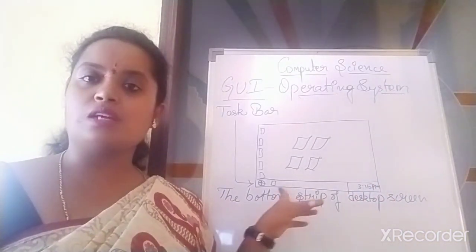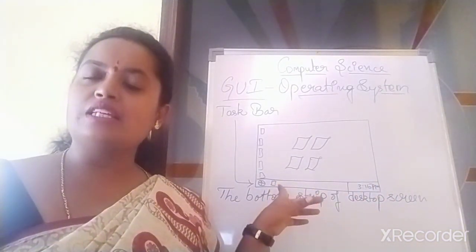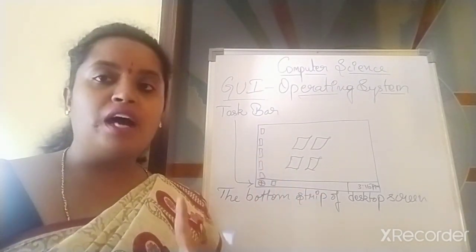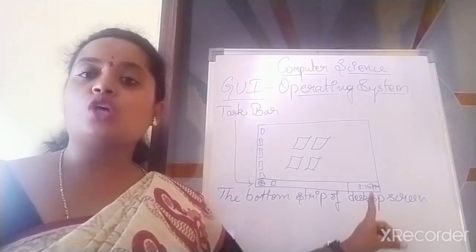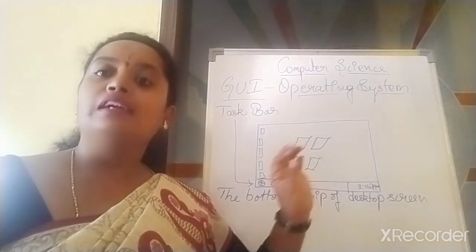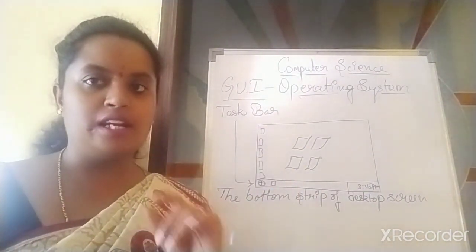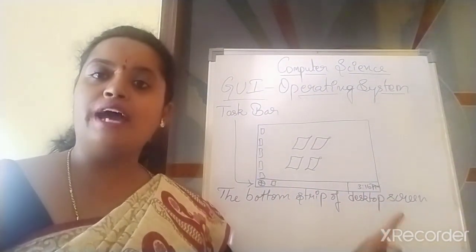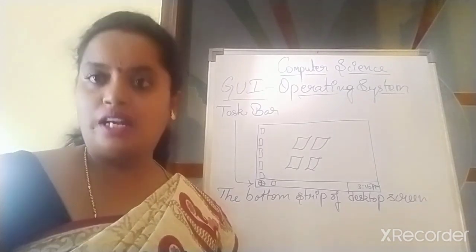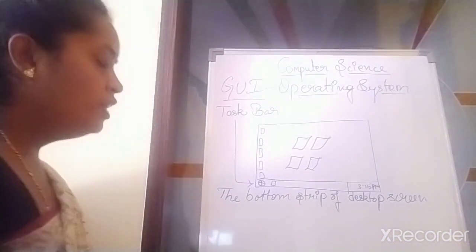Once again I will repeat, children, the bottom strip of desktop screen is called the taskbar. Understood? Yes. Next.